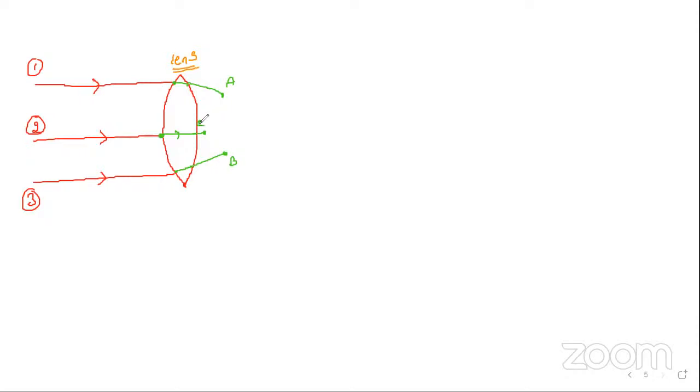Why is it lagging? The reason is, the second ray is incident first, but that second ray has to travel a large distance inside the lens. When it has to travel a large distance inside the lens with less speed, it will take more time to come out.